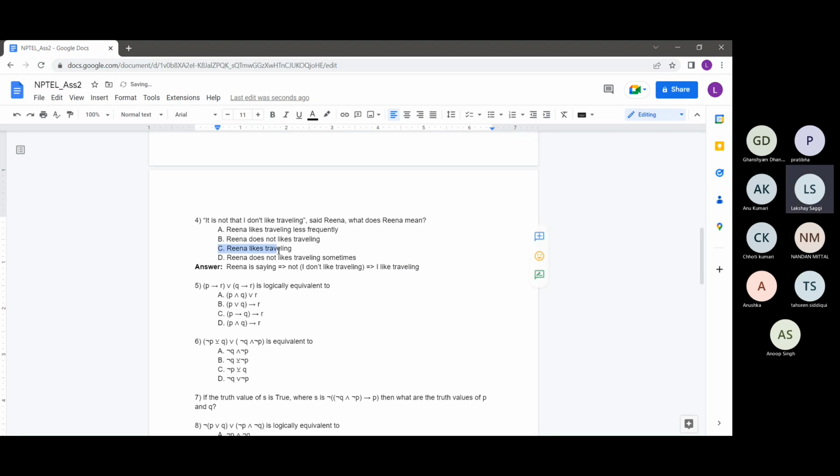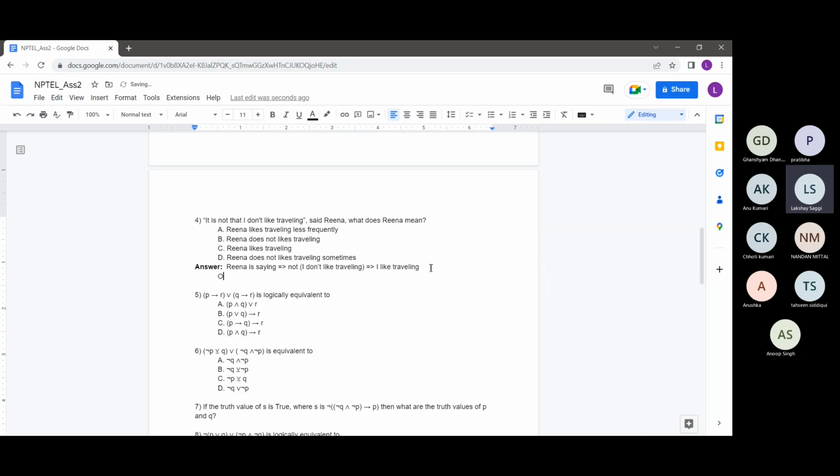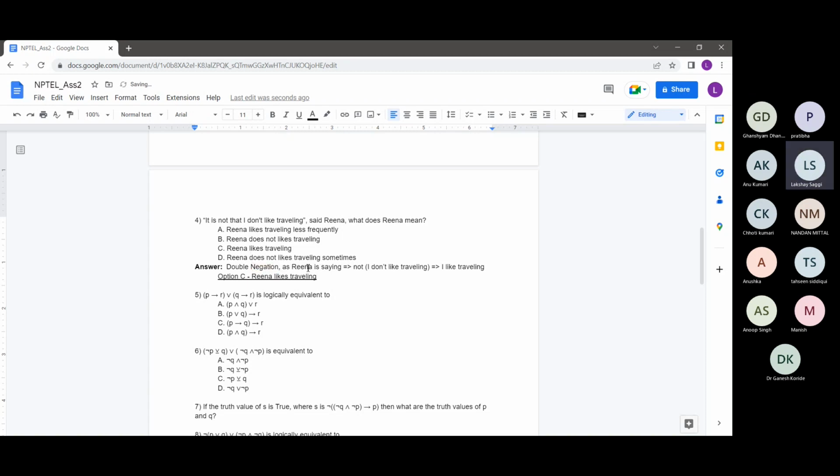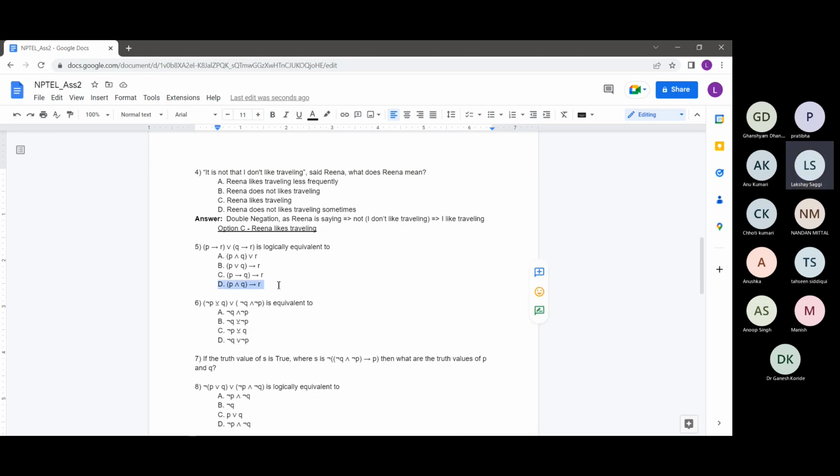So option C is correct here. This is an example of a double negation. Option C, Rina likes traveling. This is the correct option. Maybe I'll just mention it here also. This is double negation. Rina is saying not of, she doesn't like to travel, which essentially means that she likes to travel. She's just saying it in a twisted way for whatever reason. Yeah. So option C, Rina likes traveling, is the correct answer here. A straightforward question, I would say.